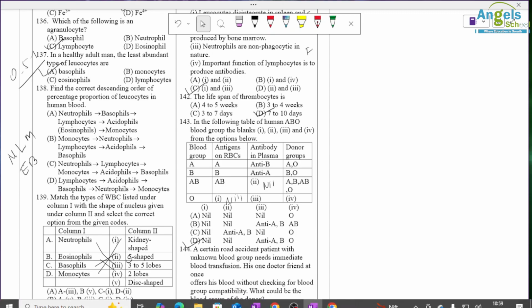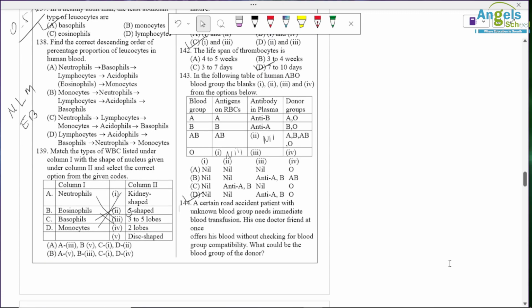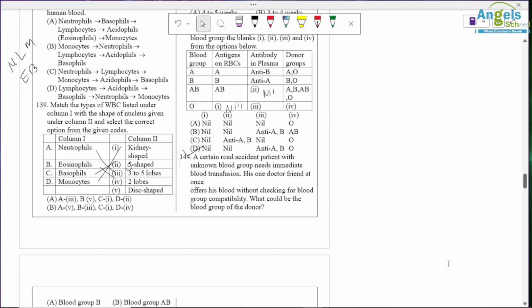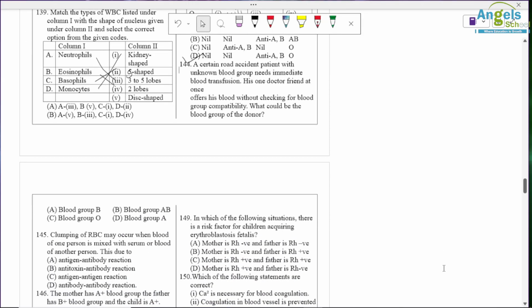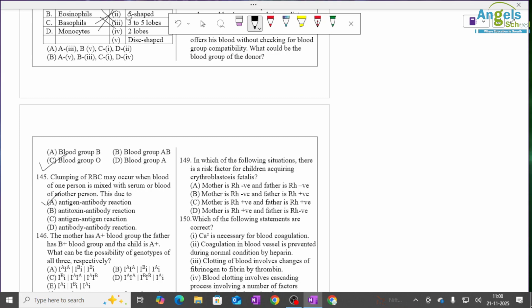A road accident patient with unknown blood group needs immediate blood transfusion, so what would the doctor suggest? So if the donor has blood group O, then immediately we can give to the patient. Clumping of RBC may occur when blood of a person is mixed with the serum or blood of another person, due to, so it is due to antigen antibody interaction only.